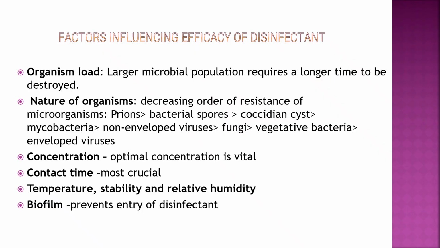Factors influencing the efficacy of the disinfectant: organism load and nature of the organism. For example, prions or bacterial spores are more resistant than other microorganisms like mycobacteria, viruses, fungi or vegetative bacteria. Then concentration: an optimal concentration is required. Then contact time, temperature, stability, relative humidity, and biofilm formation, which prevents entry of the disinfectant. So these are all the factors.